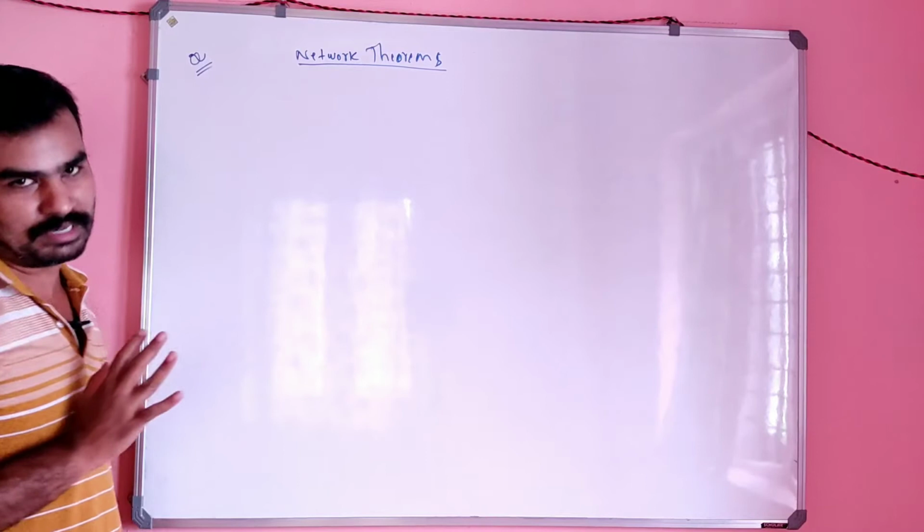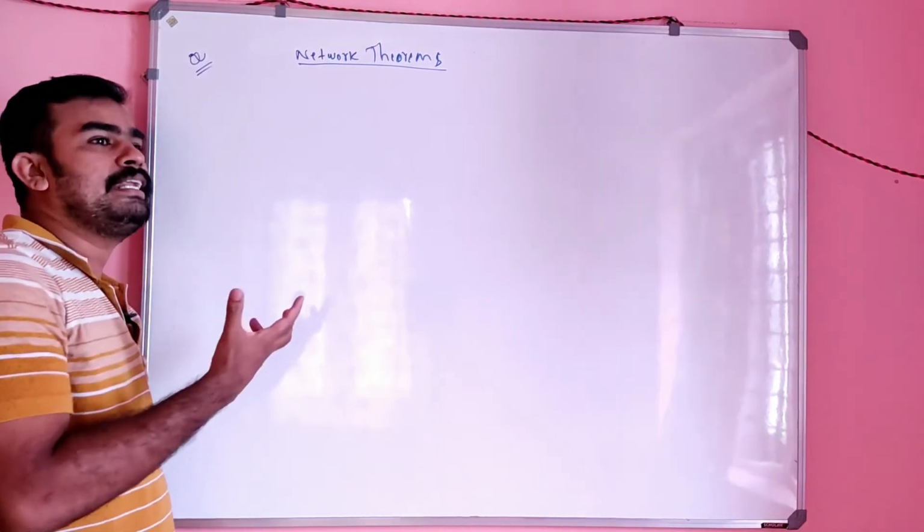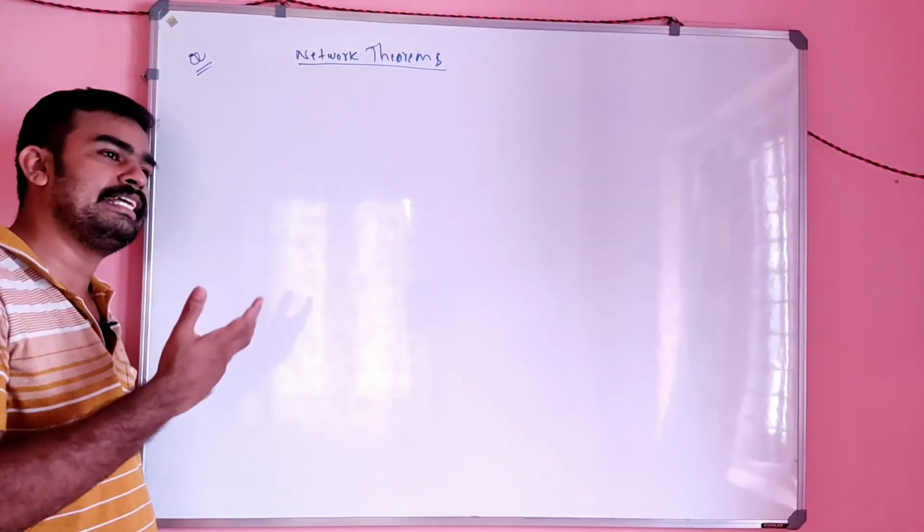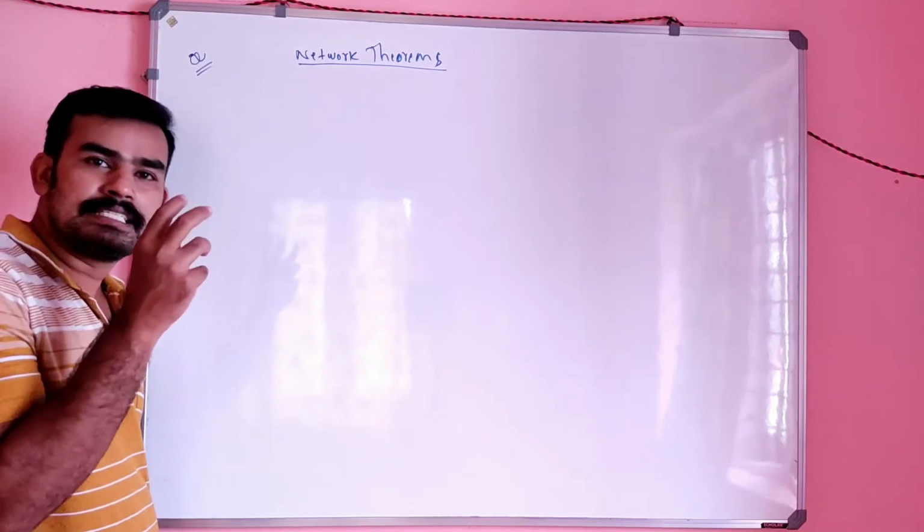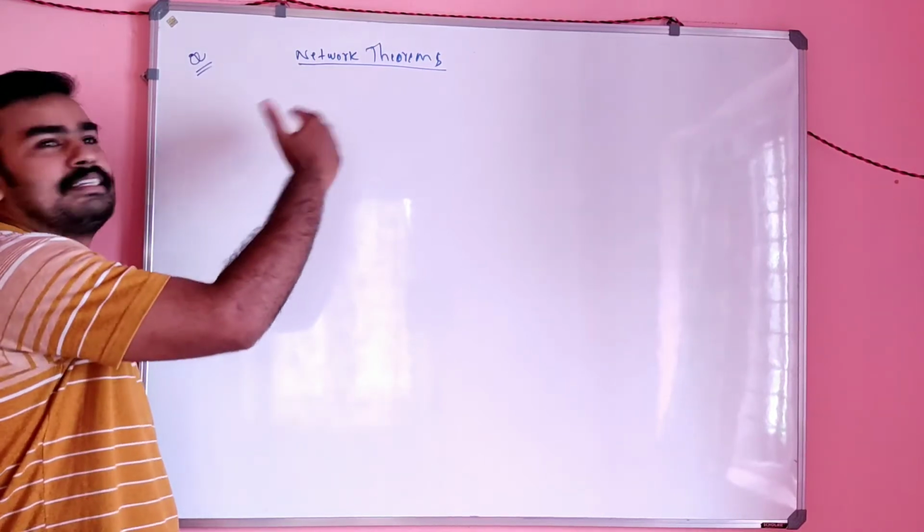That is the concept of network theorems, so that you can find the corresponding values of current, voltage, anything in a particular circuit easily by using some network theorems.